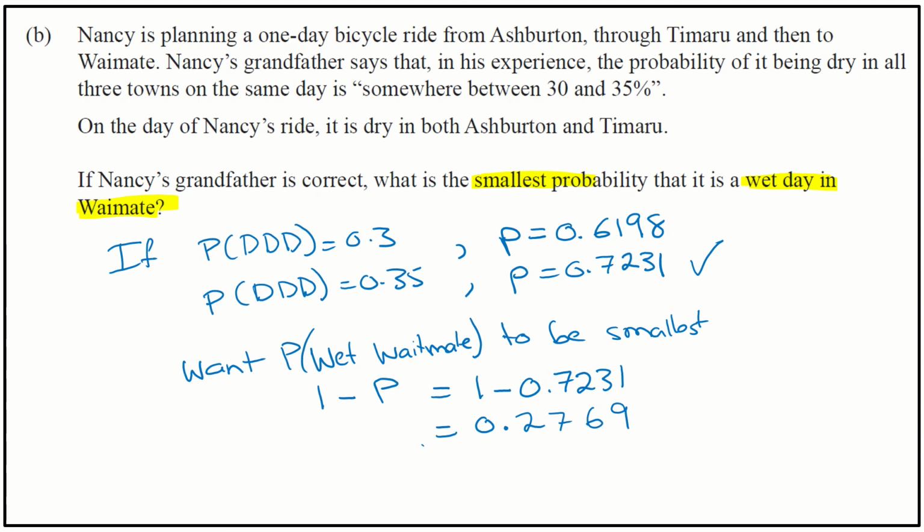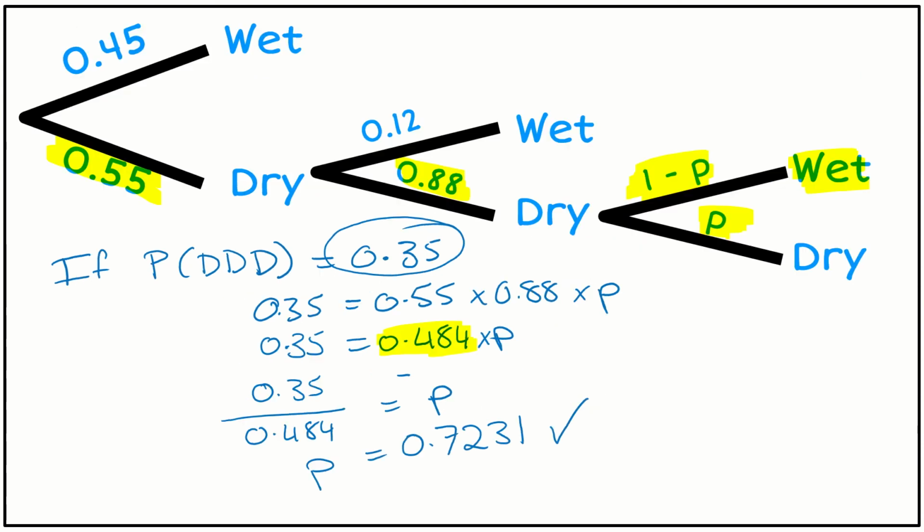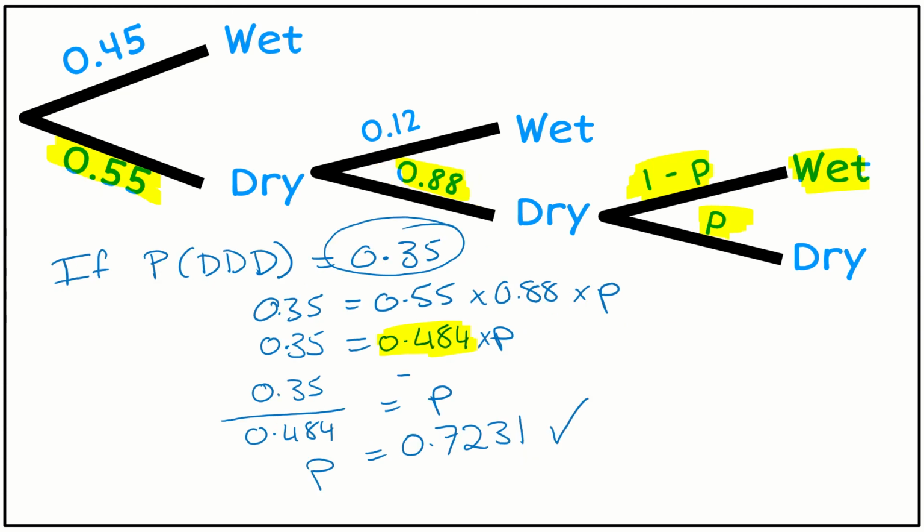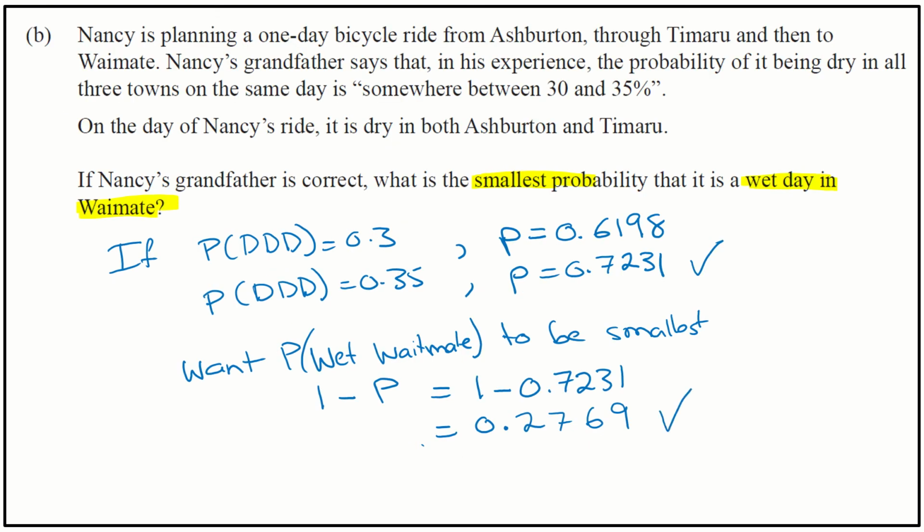So in order to do the marking for this, if you are able to find either the value of 0.7231 or the value of 0.6198, or if you found this value here, that would get you an achieved. If you found this value down here, the 0.7231, that would get you a merit. If you're able to go on and find this value here of 0.2769, then that gets you your excellence. But remember, you must have the working and the reasoning with it. If you just gave me the answer, you wouldn't get that excellence.